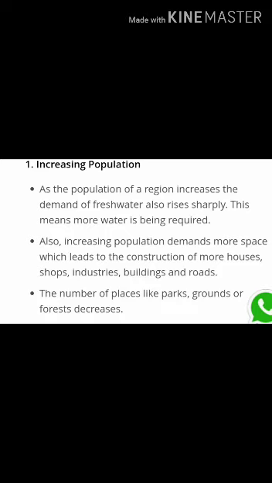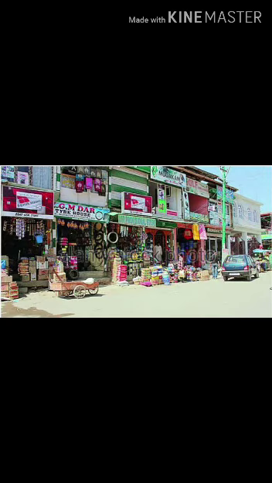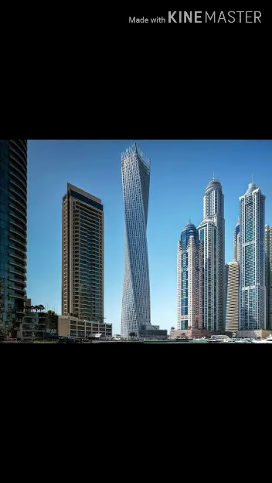Also, increasing population demands more space, which leads to the construction of more houses, shops, industries, buildings and roads. The number of places like parks, grounds or forests decreases. All this reduces the possibility of rainwater getting into the soil because the concrete floors and the roads do not allow the water through. This means an increased demand and use of groundwater compared to the replenishment of water tables. This results in depletion of the water table of that region.